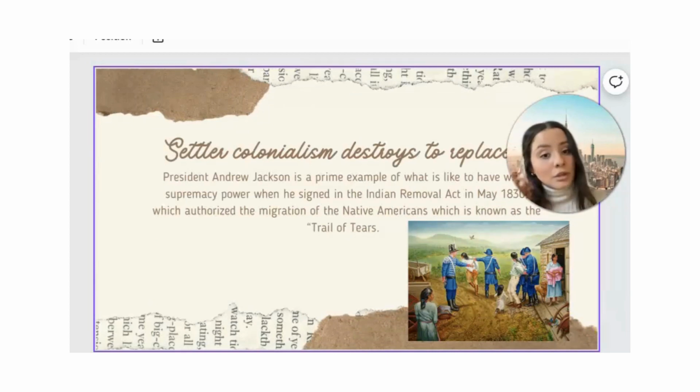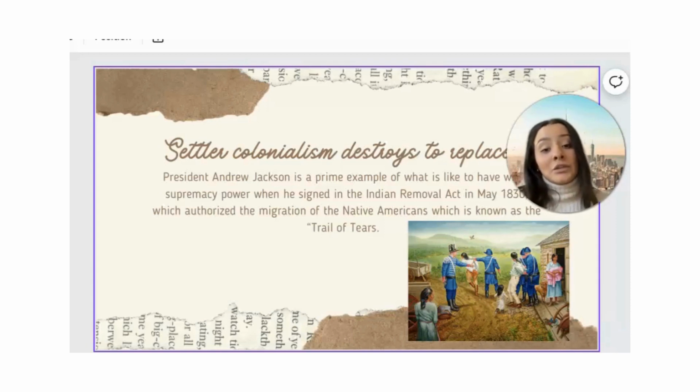As I mentioned earlier, if you read chapters 4 and 5, it talks about how President Andrew Jackson was taking away these lands without any type of permission, without having an agreement with these indigenous people. He just basically took them out of their homes and kicked them out, took their land for himself and for these white English and European people.